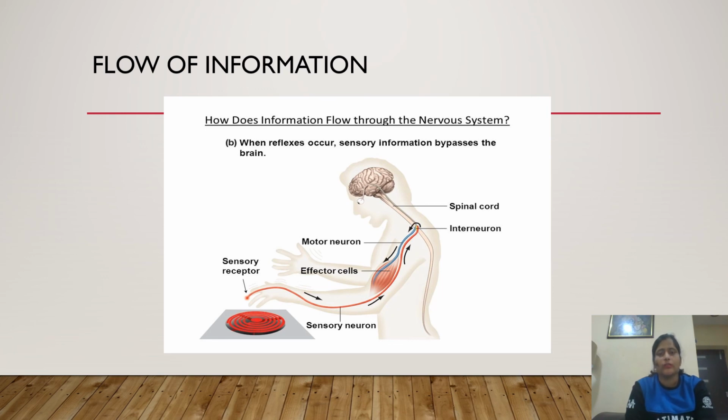This is how the flow of information takes place, and certain types of actions are called reflex actions. You can see the heading: when reflexes occur, sensory information bypasses the brain. Sometimes it bypasses the brain, and this is how the flow of information takes place in our nervous system.